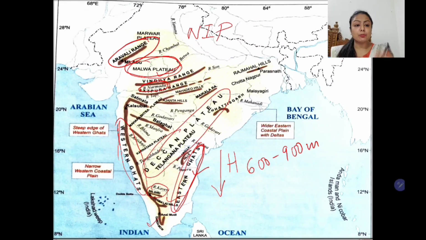The Malwa plateau is bounded by the Vindhyas in the south and the Aravalis to the northwest. And then Malwa plateau merges with the North Indian plain. Now students, if we talk about the Deccan plateau, it occupies the largest unit, and Deccan plateau is bounded by Satpura in the north and the Western and Eastern Ghats towards the west and towards the east. So students, this is the general physiography of the peninsular plateau of India.